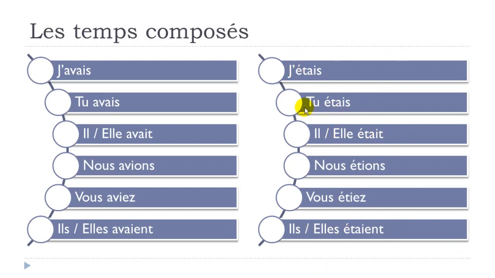J'étais, tu étais, il était, elle était. Same rule here, final S not pronounced, and then you make the liaison. Nous étions, vous étiez, ils étaient, elles étaient. Okay, make the liaison here as well. Ils étaient, elles étaient. All right, so this is the thing you should remember.